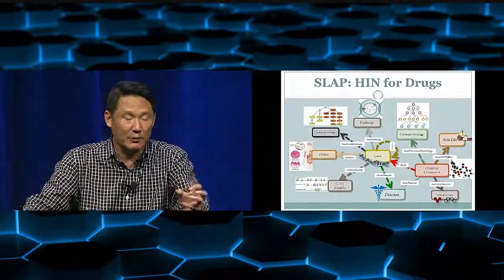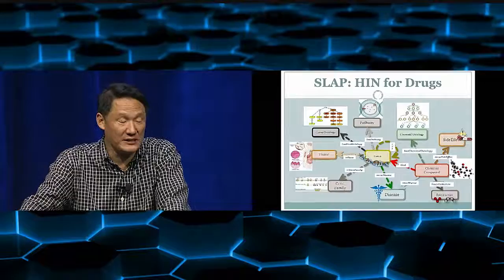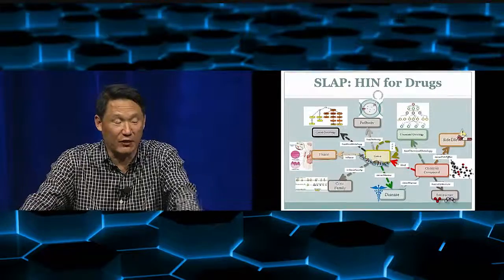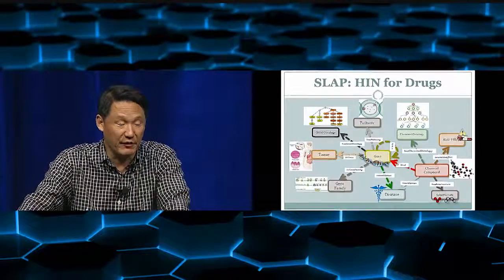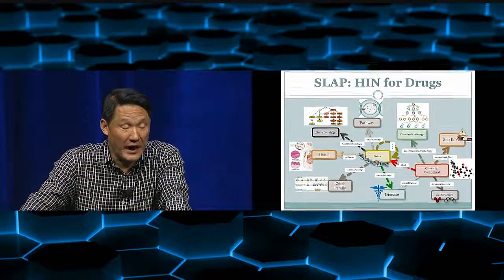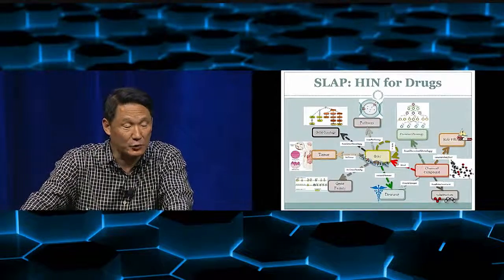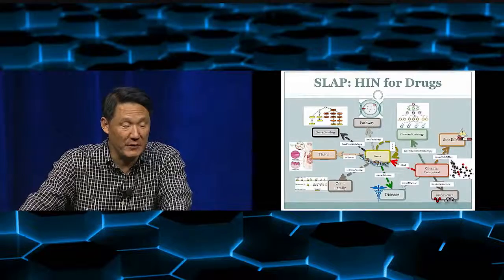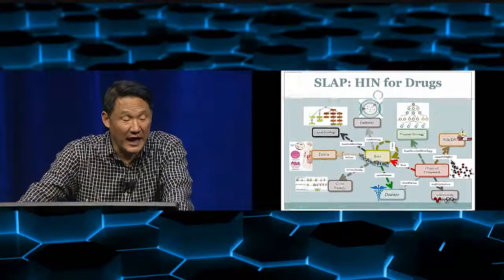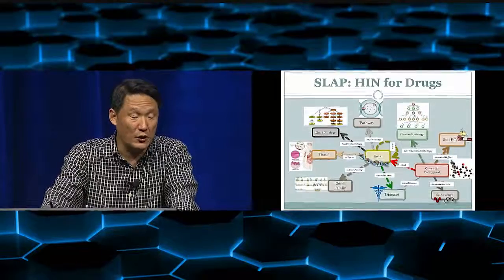But subgraph features are only one type of information. There are many types of information available, and the question is how do we connect them to the chemical compound? For example, we have information on gene ontology. We have information on whether a gene is related to a particular pathway. And we also have information on whether a chemical compound will be able to bind to a gene, right? If we can connect all this information, then we'll be able to get a much deeper understanding and better prediction of whether a chemical compound will be useful to cure a particular disease.